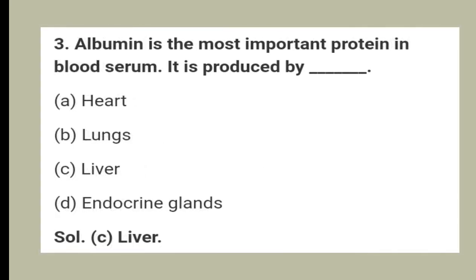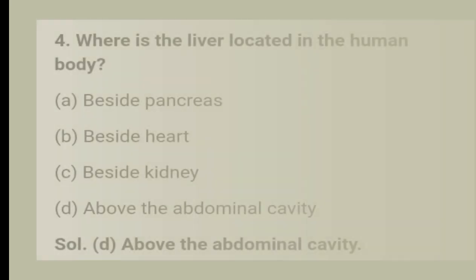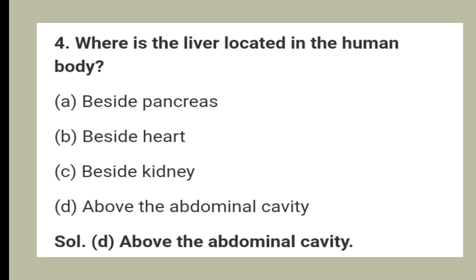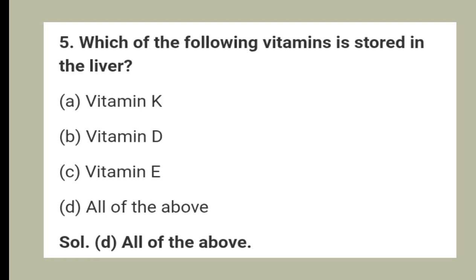Third question, albumin is the most important protein in blood serum. It is produced by option A heart, option B lungs, option C liver, and option D endocrine glands. And the answer is option C liver. Fourth question, where is the liver located in the human body? Option A beside pancreas, option B beside heart, option C beside kidney, option D above the abdominal cavity. And the answer is option D above the abdominal cavity.